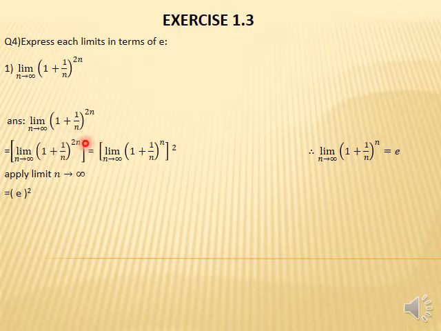We take 2 as common in the whole power, so the term becomes (1 plus 1 upon n) whole power n, all raised to the power 2. Now we apply the formula: if (1 plus 1 upon n) whole power n, then it equals e. So the whole term inside the square bracket equals e. Applying the limit as n approaches infinity, the bracket equals e, and the whole power is 2, so we get e raised to the power 2. This is the answer of this function.